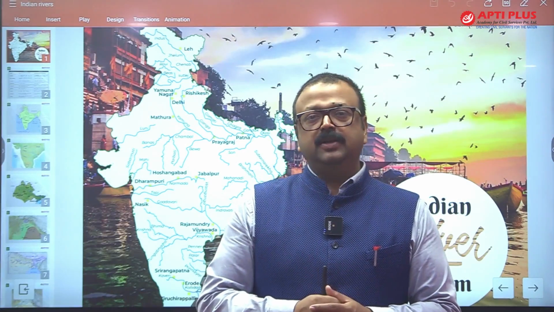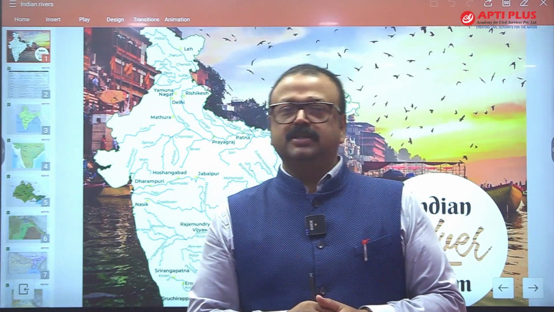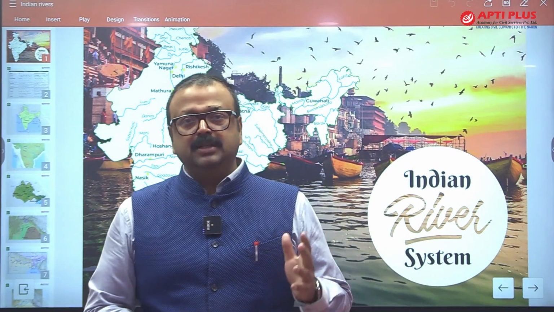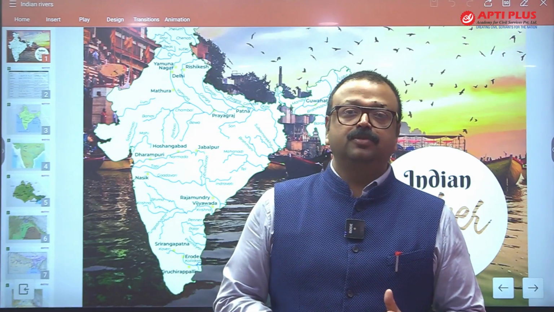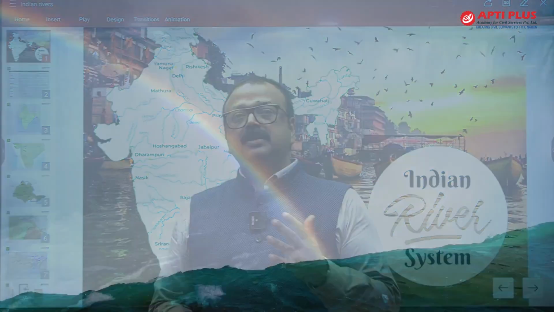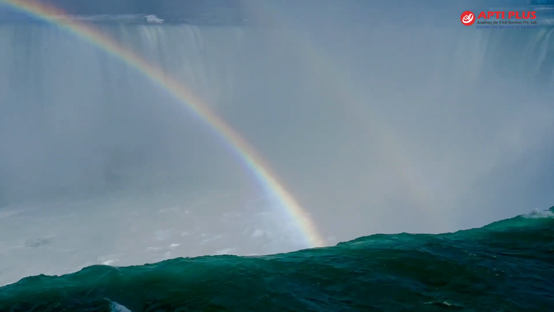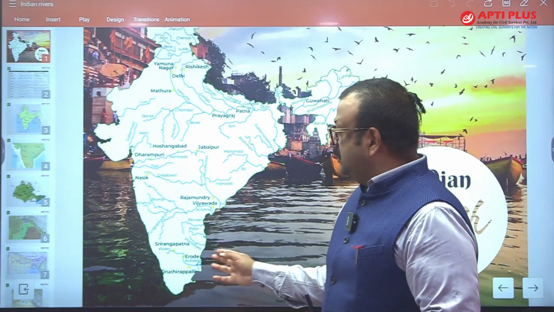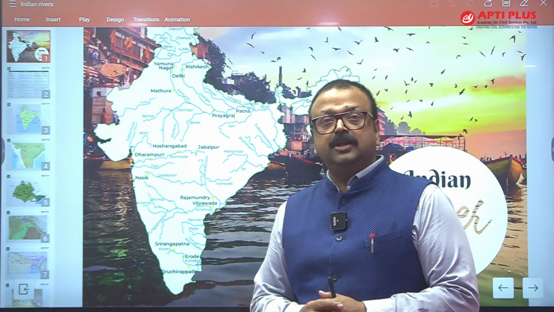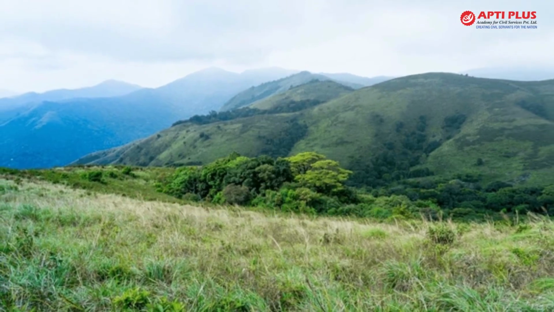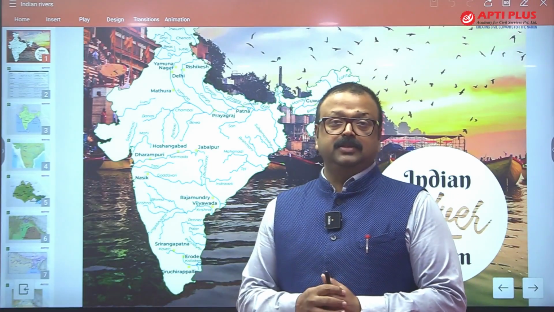Only one river in peninsular India does not dry up, and that is Kaveri. Why? Because Kaveri is getting rainfall. Kaveri gets rainfall from the southwest monsoon, that is summer monsoon, as well as winter monsoon also. So in winter season it gives rainfall to Kaveri, and hence Kaveri is full of water even in summer season. Not only this, you will find that the origin place, Brahmagiri hill of Kodagu district of Karnataka, gets flooded in the month of December.